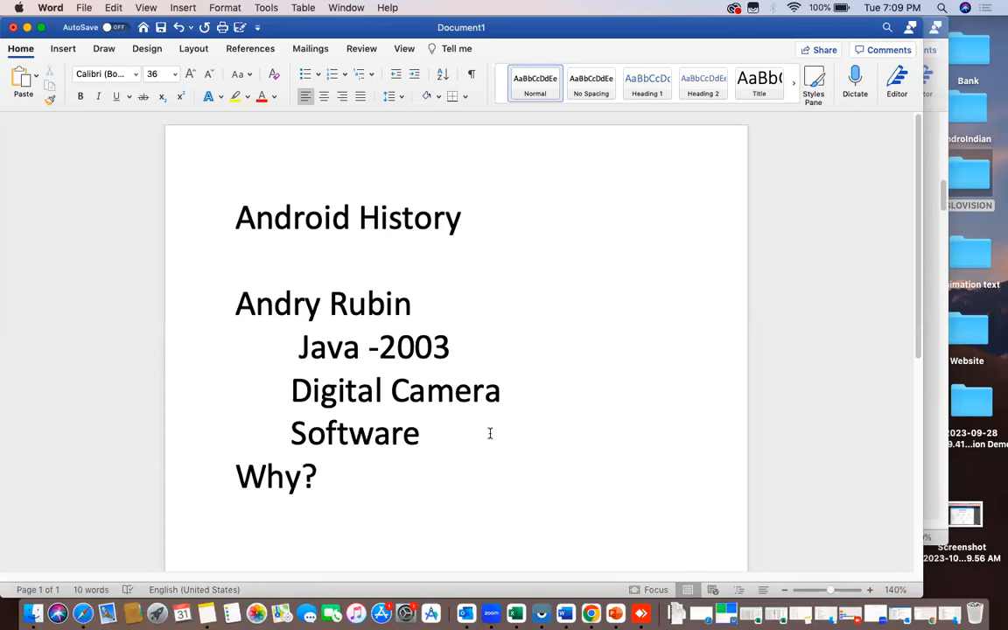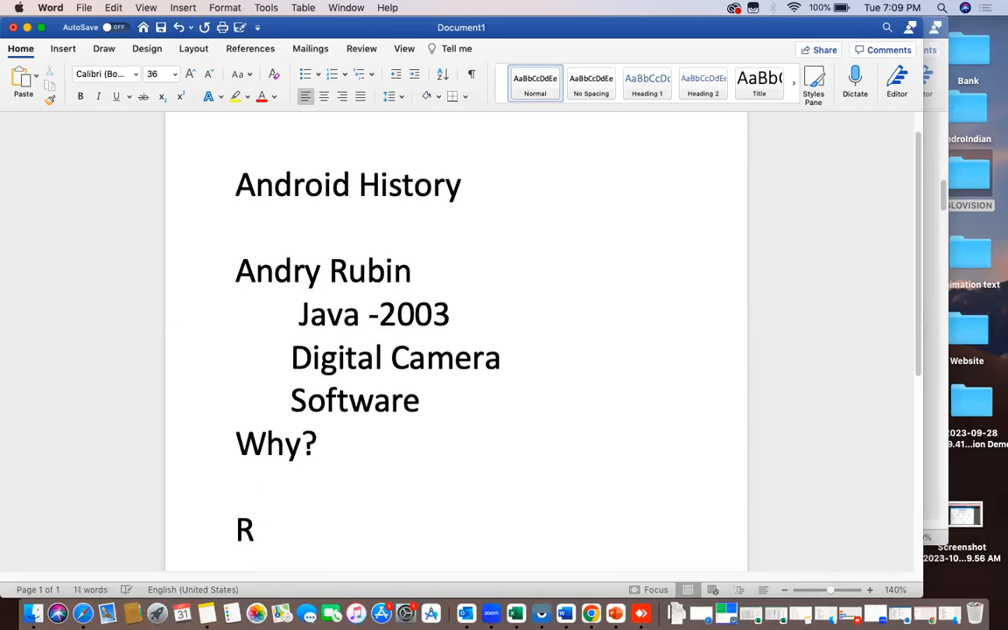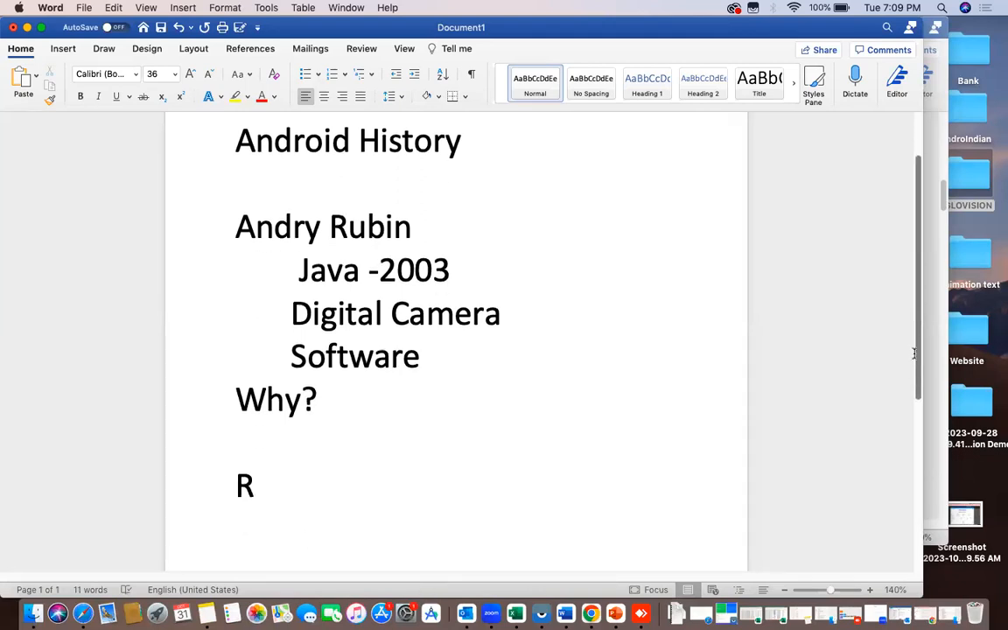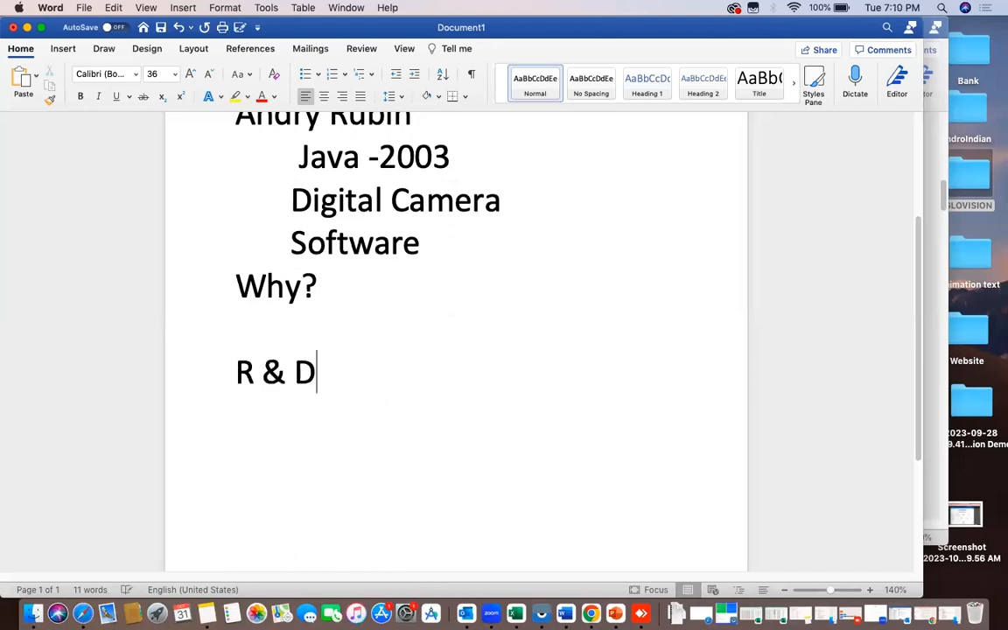So then he started R&D. R&D is research and development, right? But R&D is not possible with a single person, right? So immediately he started one company, the company called Android Inc. Then three of his friends joined him. So all together they participated in the R&D.